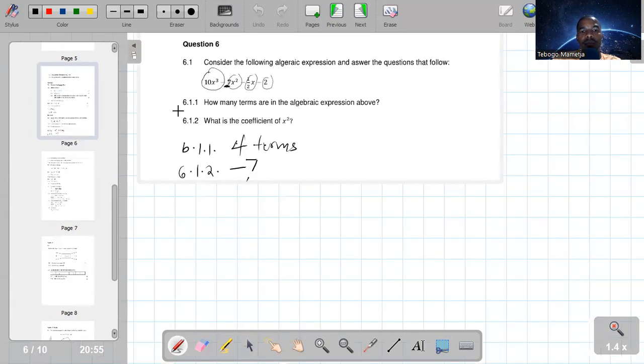Let's go back. So this is actually 10x cubed minus 7x squared minus a half x minus 2.